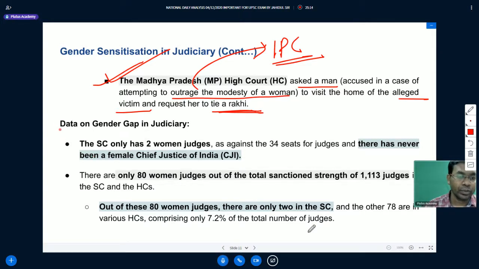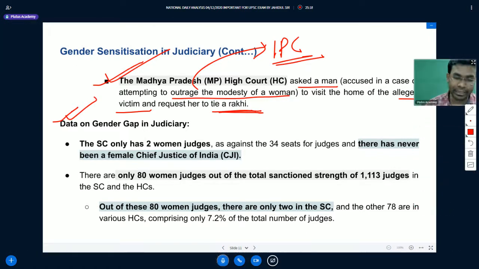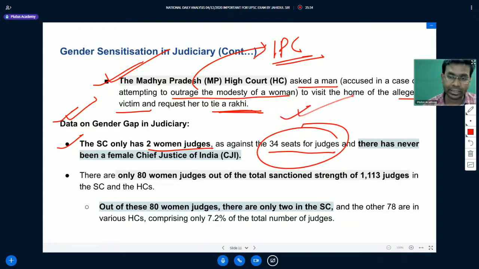When we talk about data on the gender gap in the judiciary, we are going to discuss how the gender gap exists in the judiciary. The Supreme Court only has 2 women judges as against 34 seats for judges. In the Supreme Court there are 34 seats for judges, including the Chief Justice of India, but there are only 2 women judges, and there has never been a female Chief Justice of India.